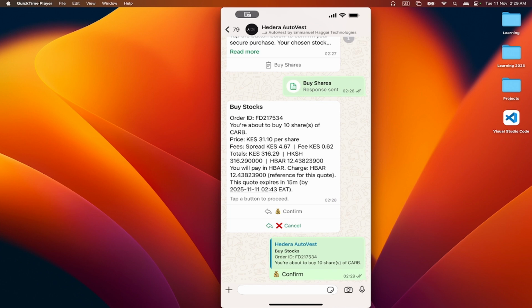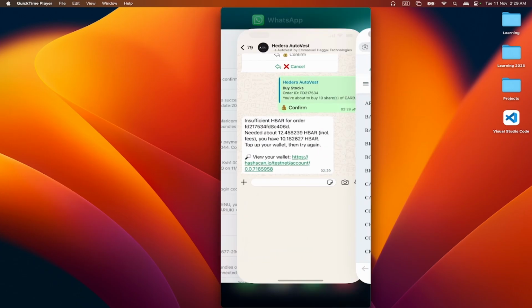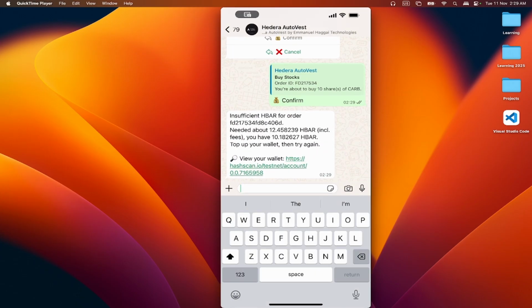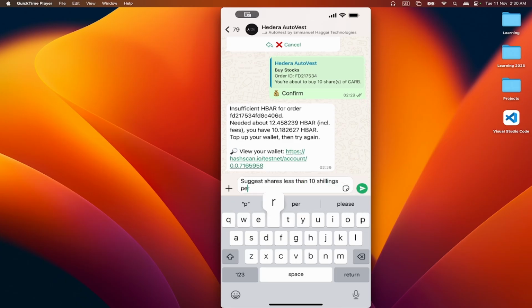We have insufficient funds, so let's buy something else. Something like this one here. We can just ask it to suggest shares less than 10 shillings per share.